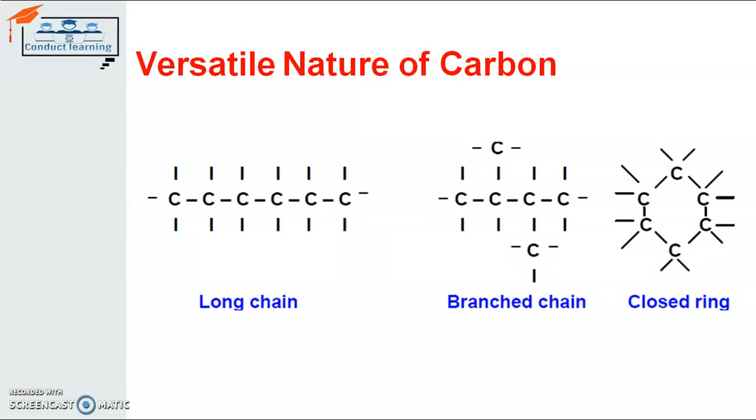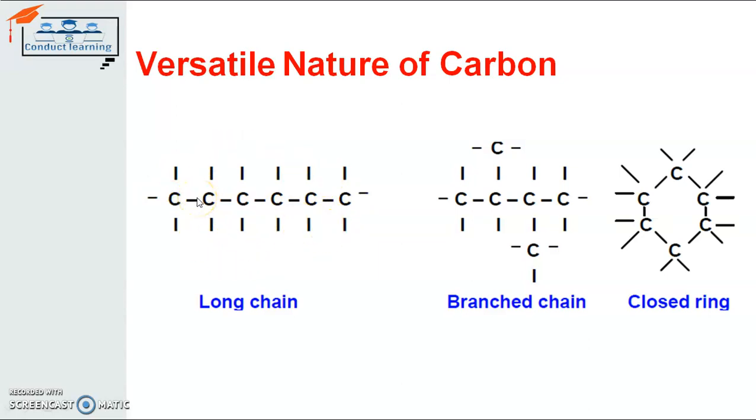These are the architectures that define the carbon-carbon bond. You can see here carbon can make a bond with another 5 or 6 carbon atoms. This is a bond between 6 carbon atoms. This is a long chain. The architecture that makes this kind of bond is known as long chain.